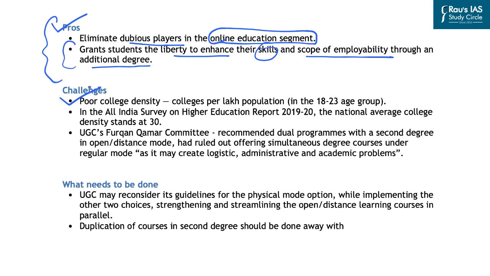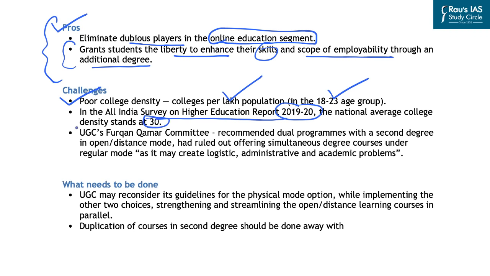Now, college density simply refers to colleges per lakh population, that is the population which falls in the age group where they can pursue the higher education, that is 18 to 23 age group. And according to All India Survey on Higher Education Report 2019-20, the national average college density stands at only 30.